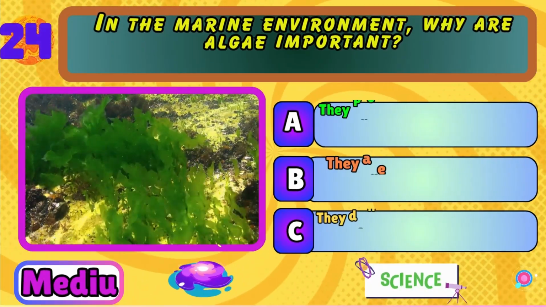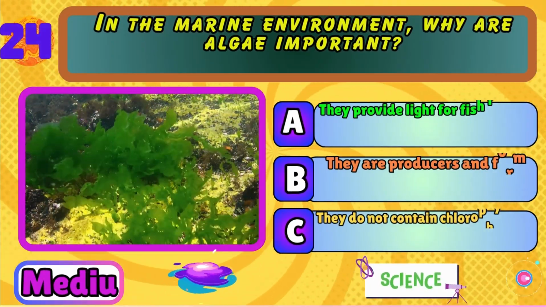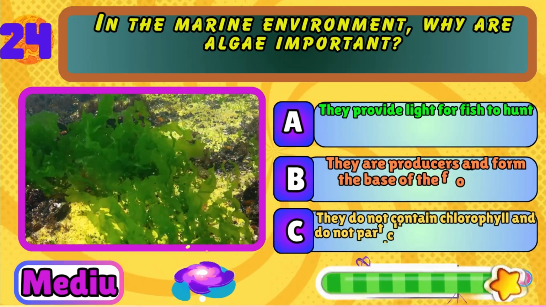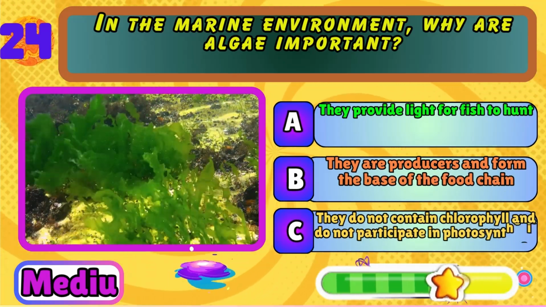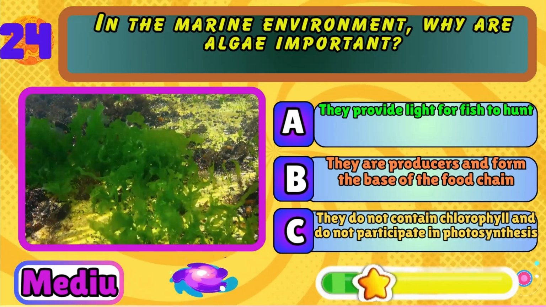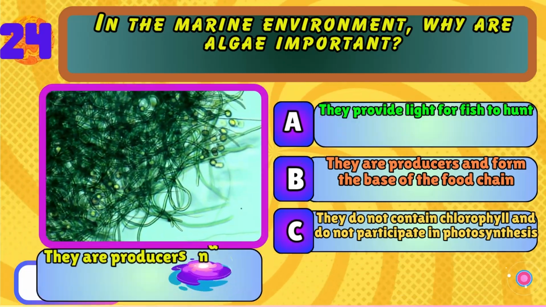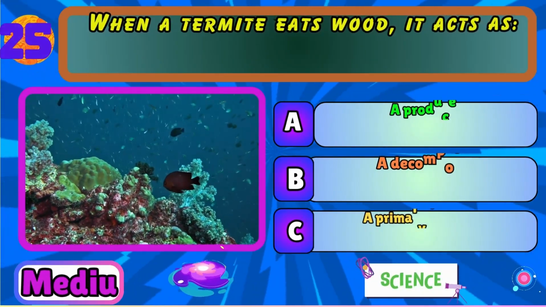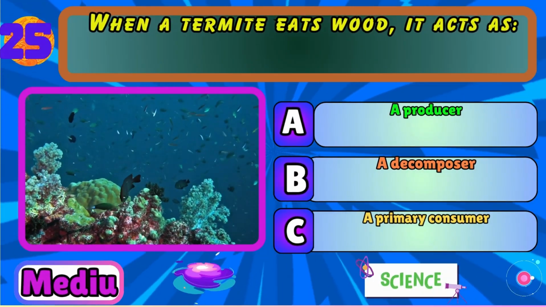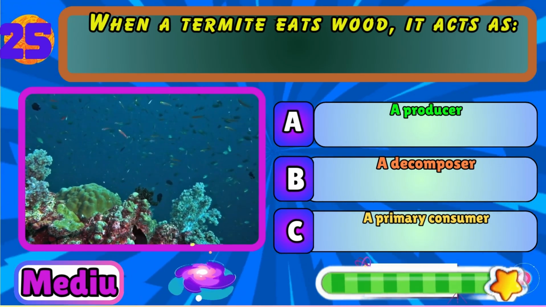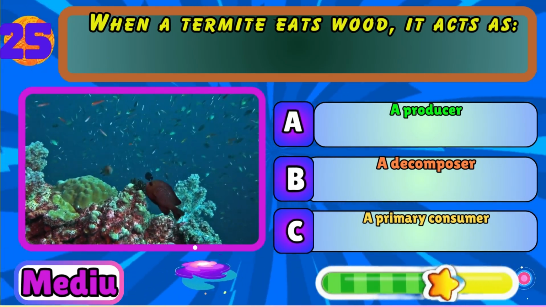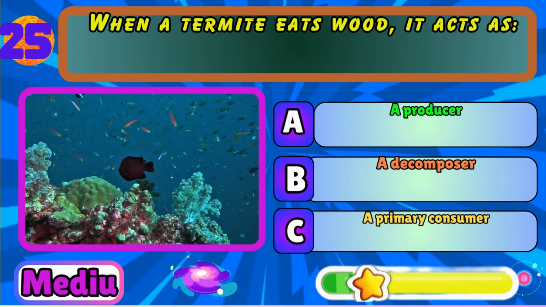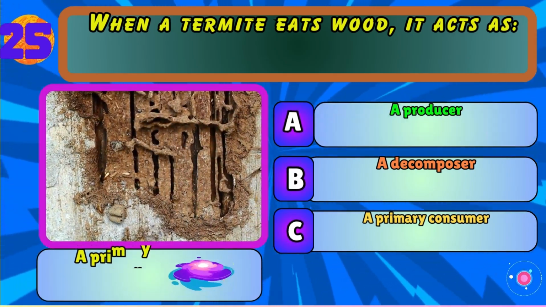In the marine environment, why are algae important? They provide light for fish to hunt, they are producers and form the base of the food chain, or they do not contain chlorophyll and do not participate in photosynthesis. They are producers and form the base of the food chain. When a termite eats wood, it acts as a producer, a decomposer, or a primary consumer. A primary consumer.